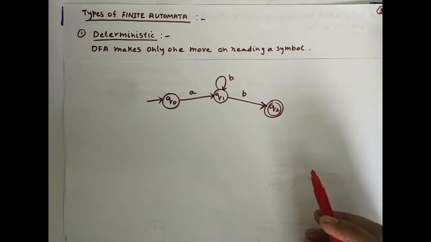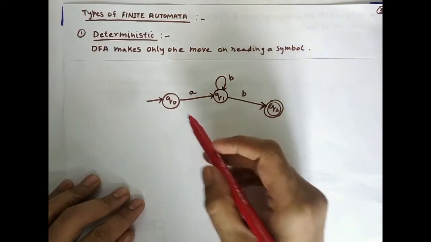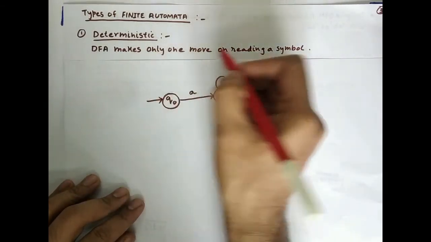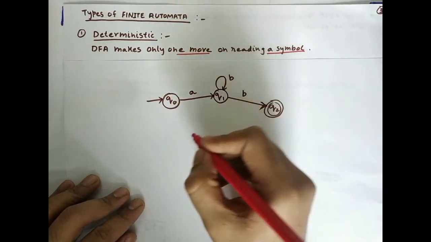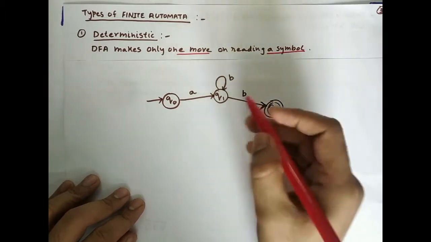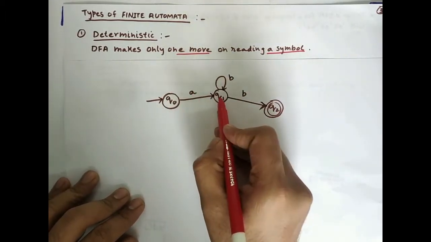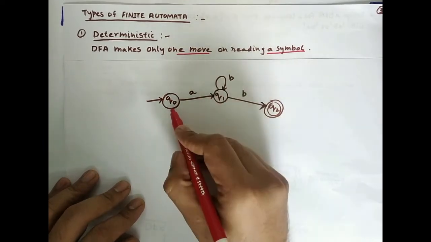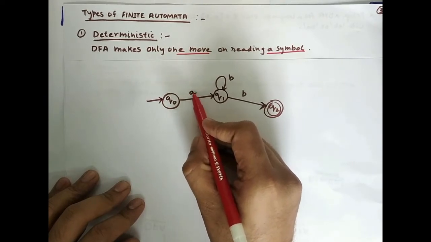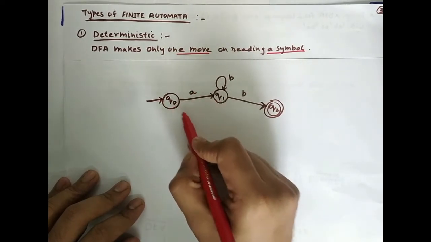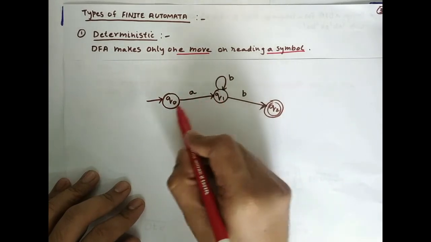Now I would like you all to see this finite automata, and I will explain deterministic DFA based on this example. An automata is called deterministic if it makes only one move on reading a symbol. Only one move on reading a symbol. If you carefully see, from state Q0 on reading A it goes to Q1. Is it going to any other state? No. It goes to one unique state, Q1, from Q0.